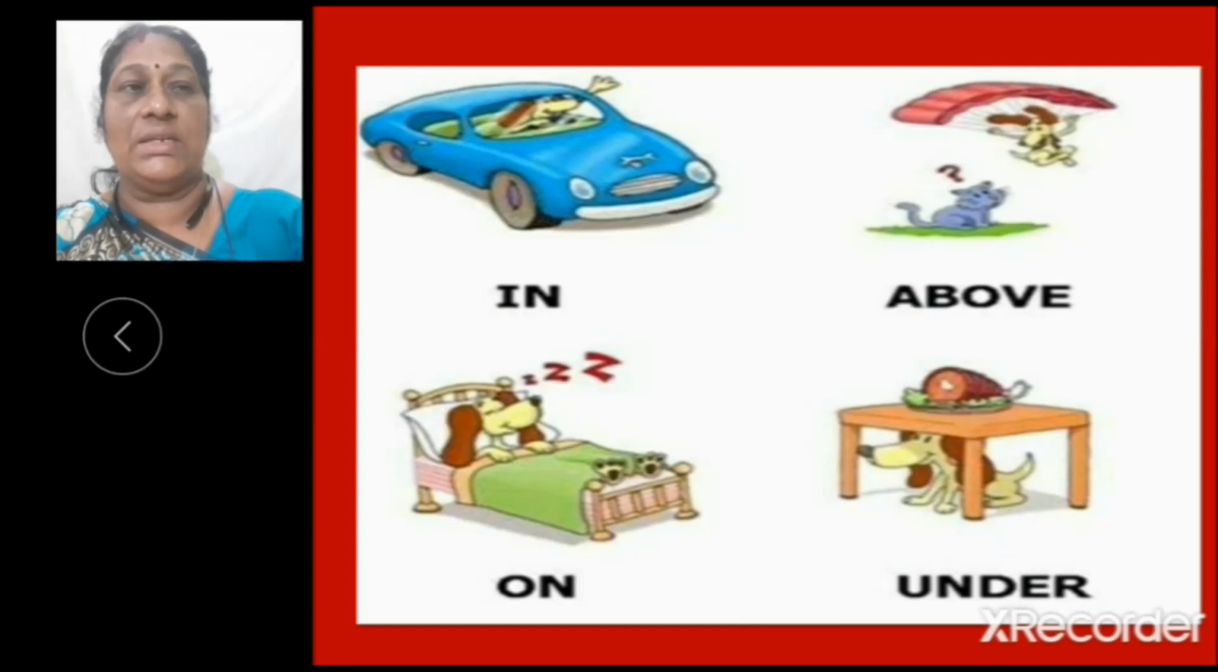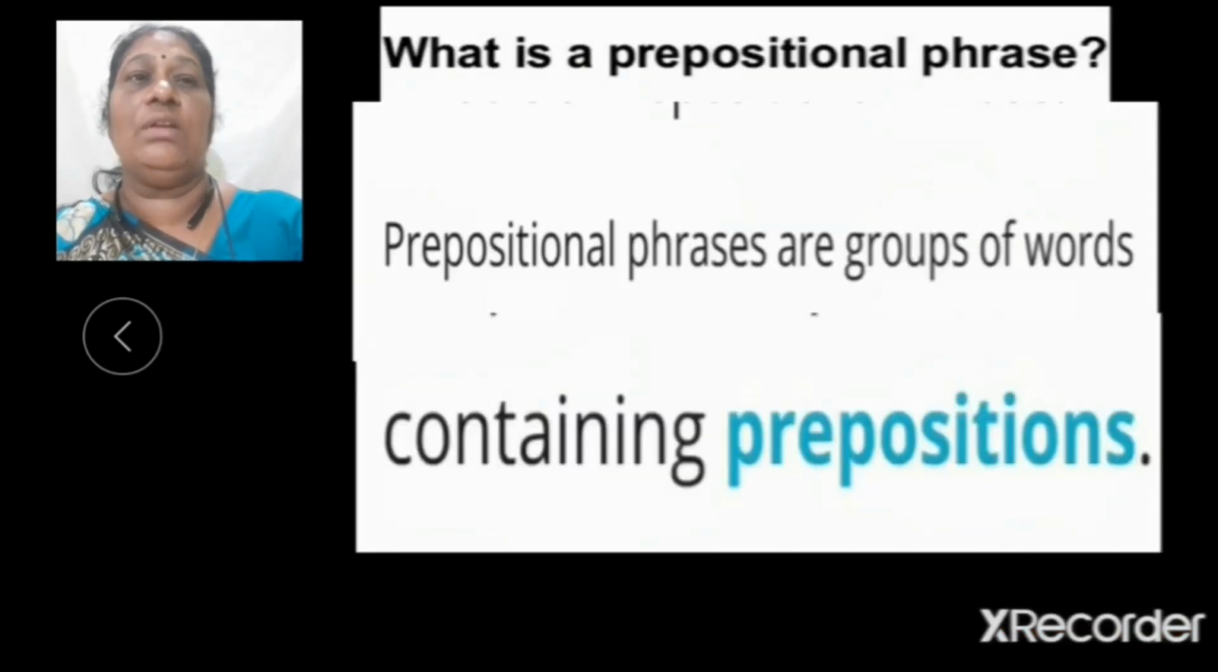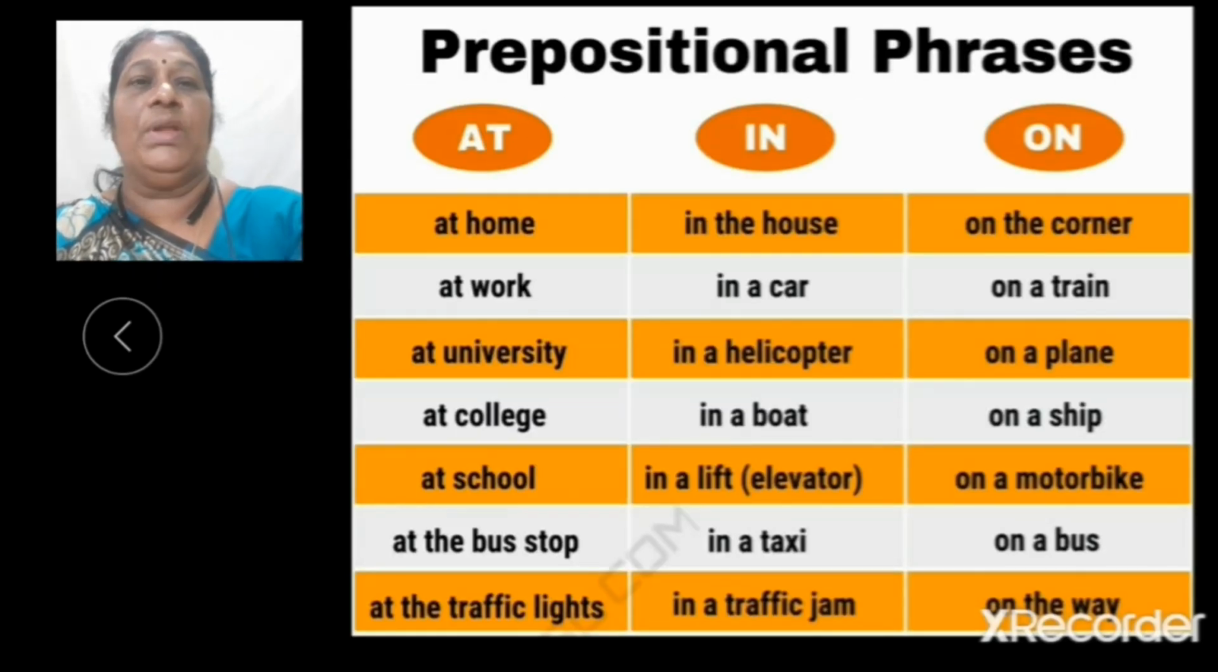Now, let us learn about prepositional phrase. Prepositional phrases are groups of words containing prepositions. For example, at home, at work, at university, at college, at school, at the bus stop, at the traffic lights. In these prepositional phrases, at is the preposition.